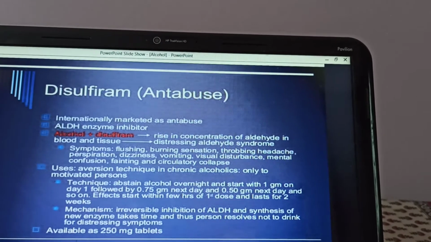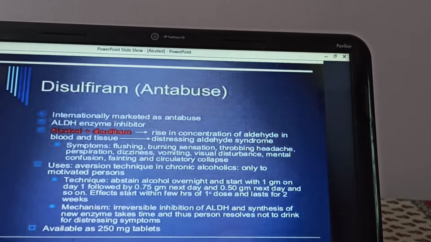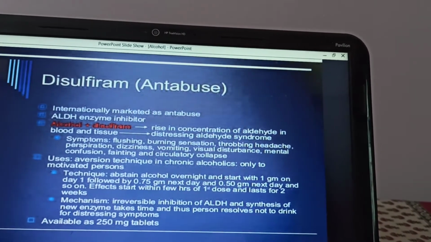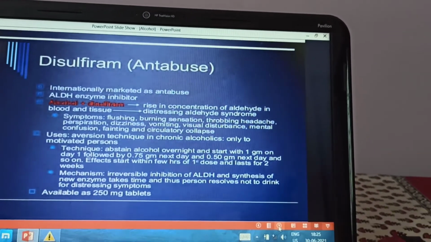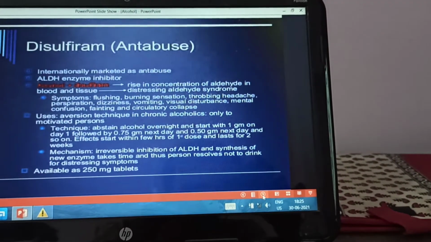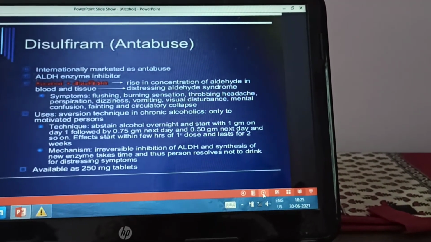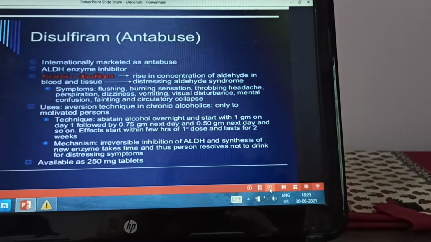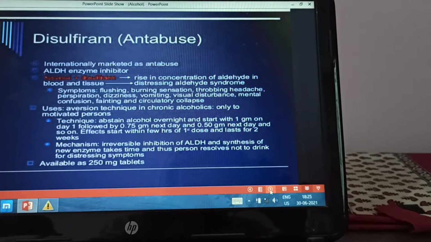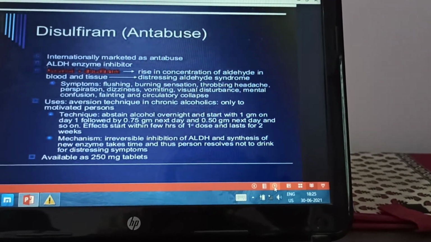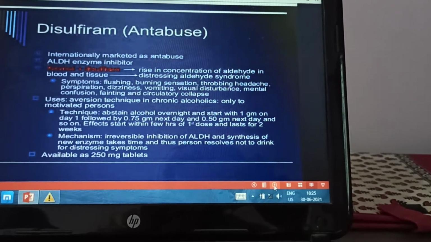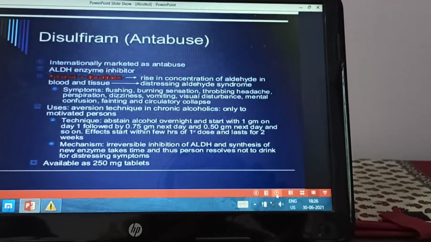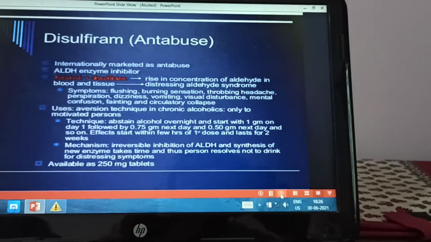So there can be a distressing acetaldehyde syndrome, which will lead to these distressing symptoms. There is time required for the synthesis of the new enzyme, and hence the person decides not to drink because of the distressing symptoms which occur after drinking, due to accumulation of acetaldehyde. This drug is available as a 250 milligram tablet.